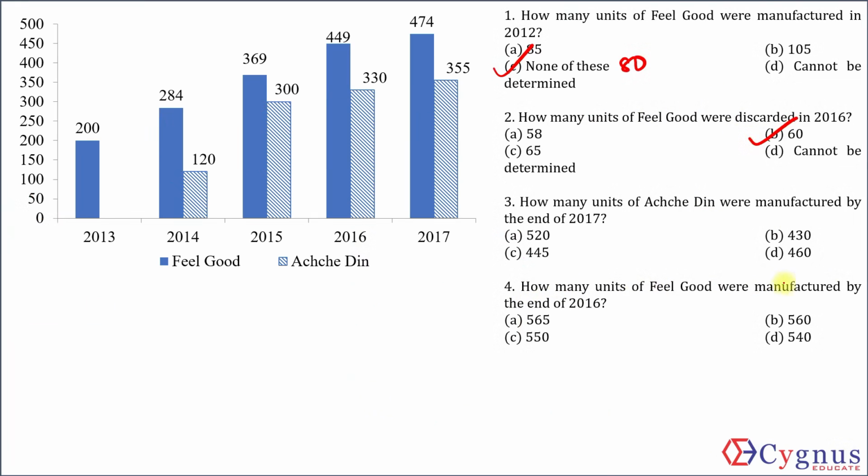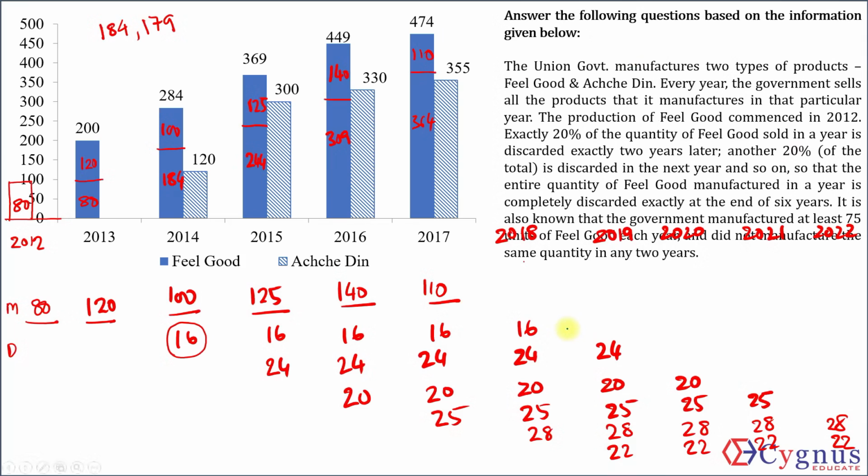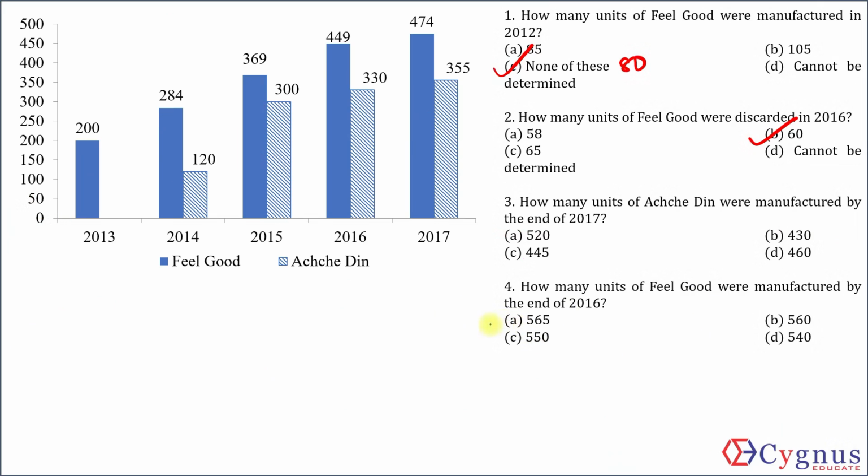How many units of Feel Good were manufactured by the end of 2016? Manufactured by the end of 2016. 80 plus 120, 200, 300, 425, 565. 565. That's your answer. I hope you practice more sets like this and become comfortable with such concepts.